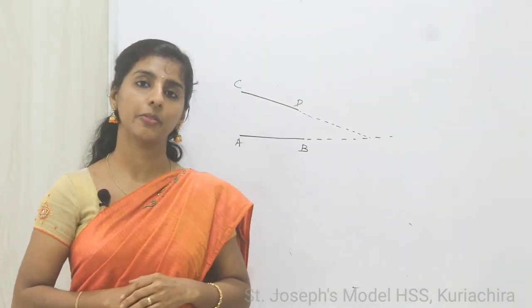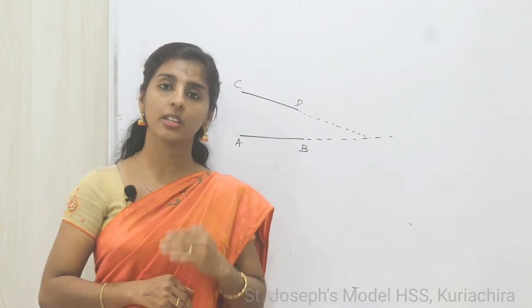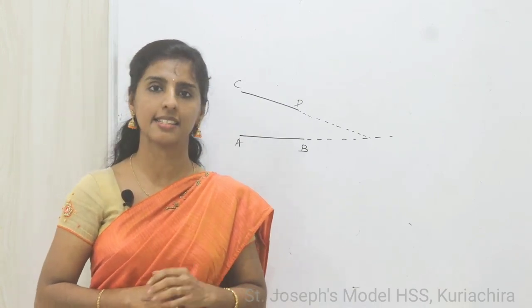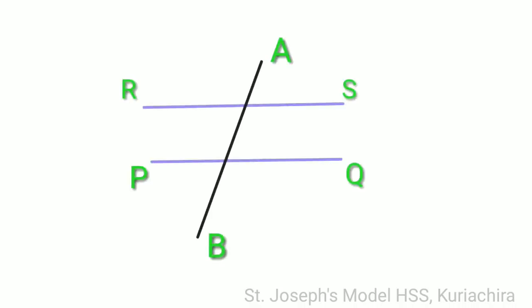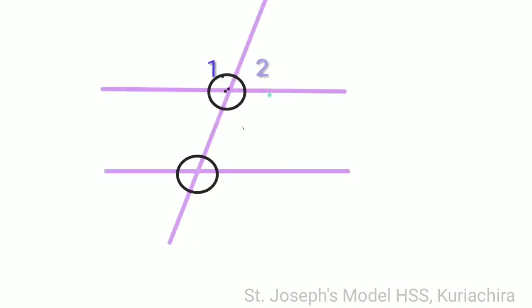What will happen when another line crosses two parallel lines? Let's see. Here we can see PQ and RS are two parallel lines and another line AB cuts across these two parallel lines. This AB is known as a transversal. So what happens when this transversal cuts two parallel lines?